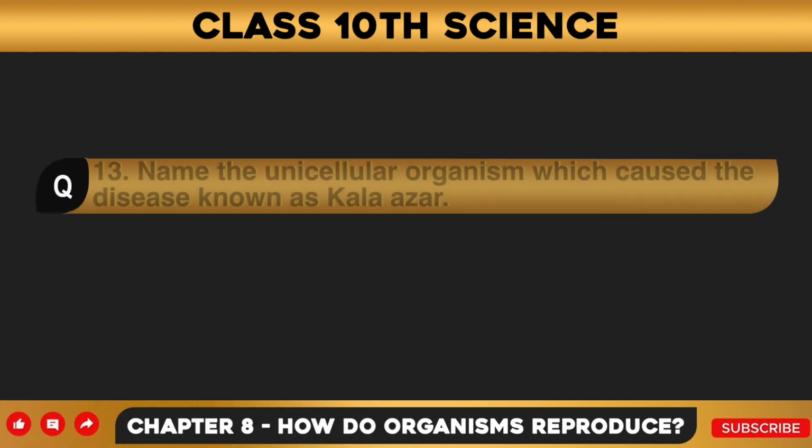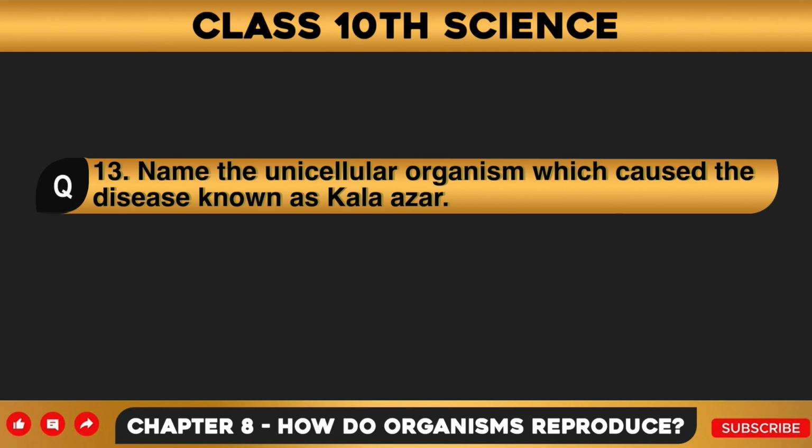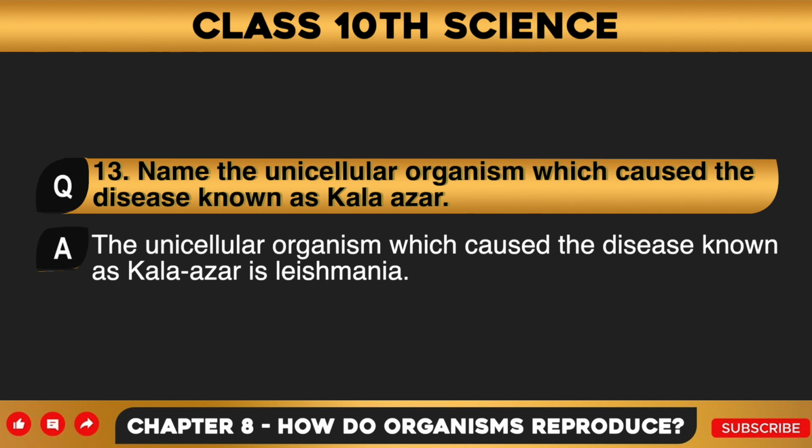Question number 13. Name the unicellular organism which caused the disease known as Kala Azar. Answer to this question is, the unicellular organism which caused the disease known as Kala Azar is known as Leishmania.